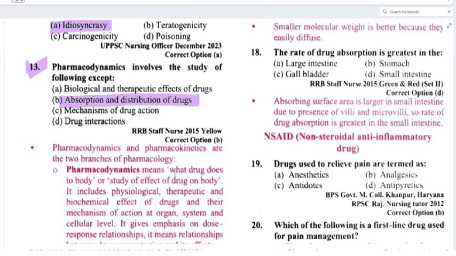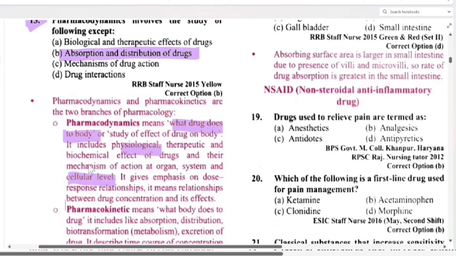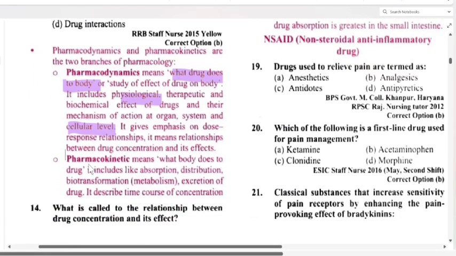Pharmacodynamics is the study of the effect of drug on the body. It includes physiological, therapeutic and biochemical effects of drugs and their mechanism of action at organ, system and cellular level. It gives emphasis on dose response relationships, meaning the relationship between drug concentration and its effects.